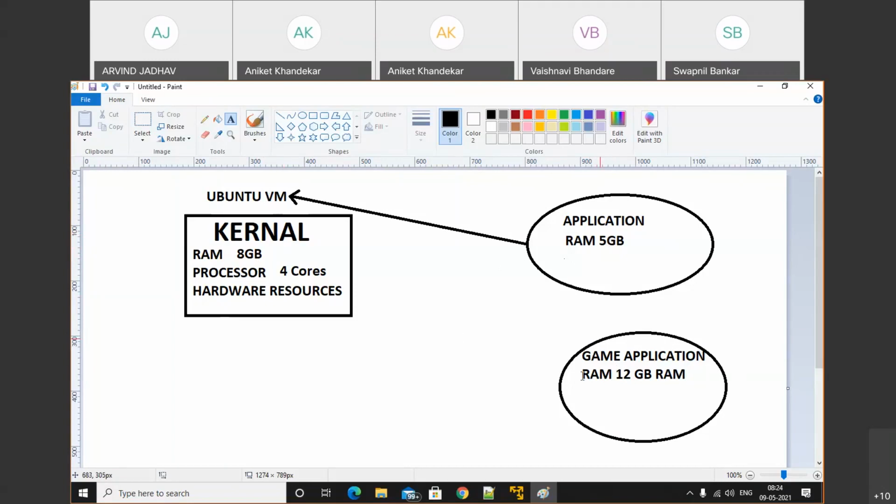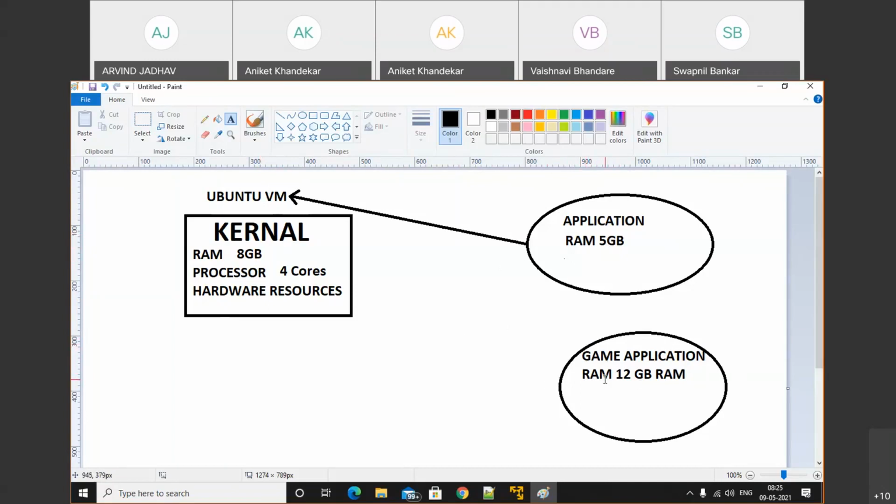But whenever we try to install the gaming application, we require 12 GB of random access memory, but we have 8 GB of RAM. To execute that gaming application, we require 12 GB of RAM.